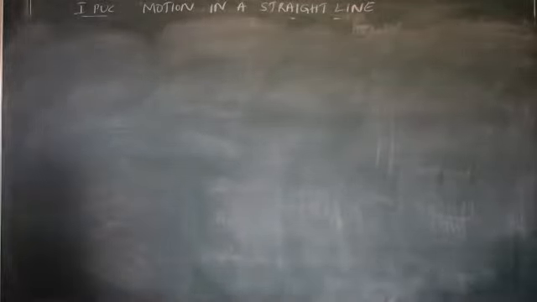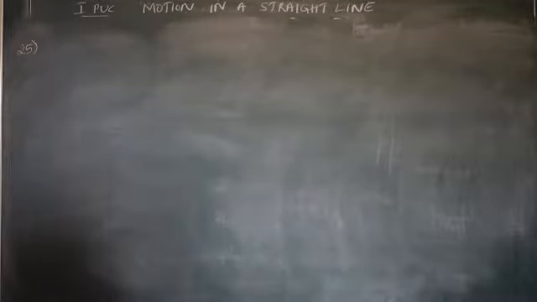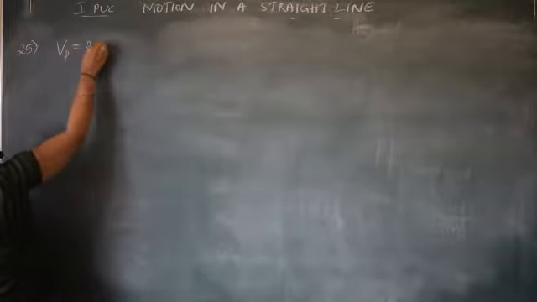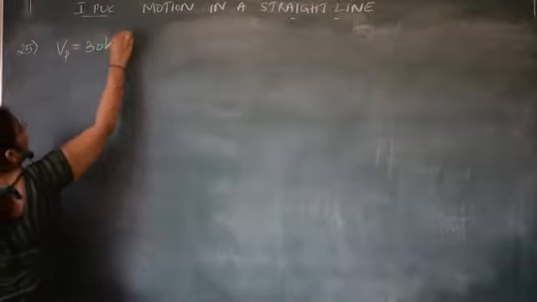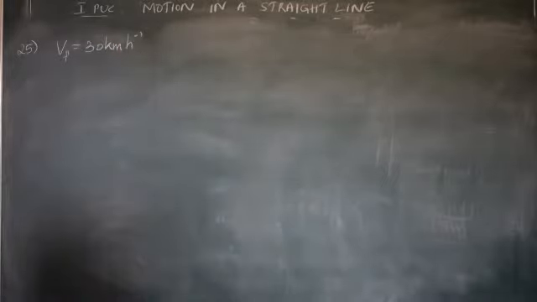What is the speed of the police van? I shall write Vp, 30 km per hour. What is the speed of the thief's car?